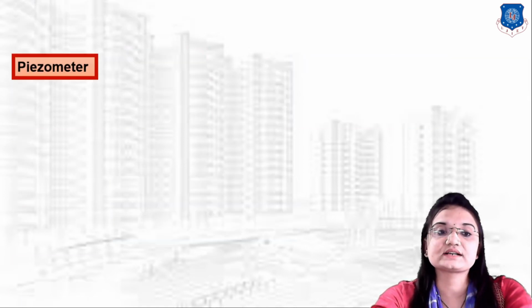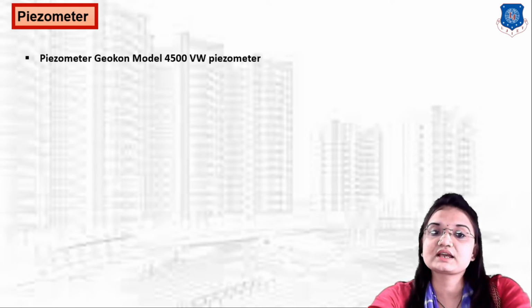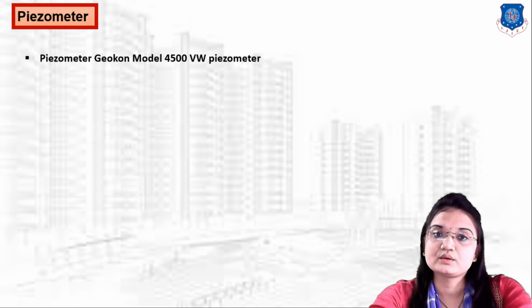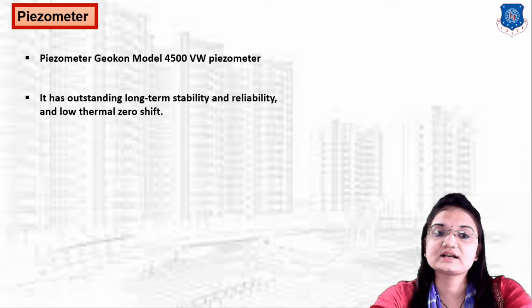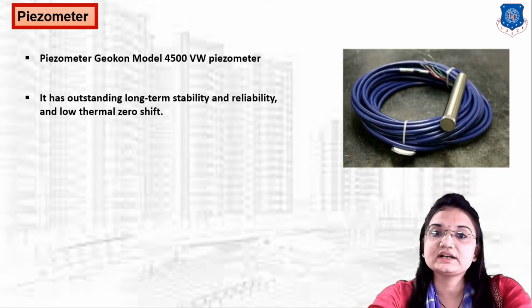Let us understand with the piezometer. Generally the Geokon model 4500 VW piezometer is used. It has outstanding long-term stability and reliability and low thermal zero shift. You can clearly see the piezometer in this figure.